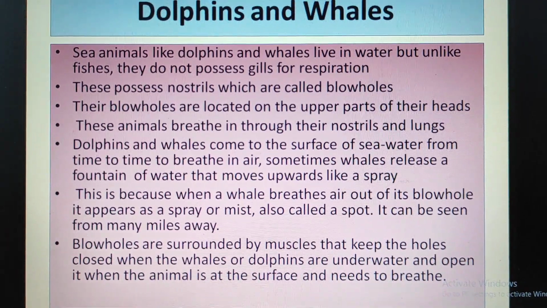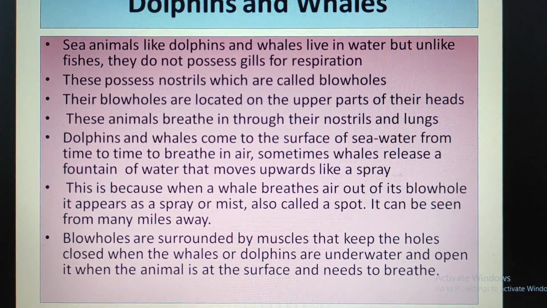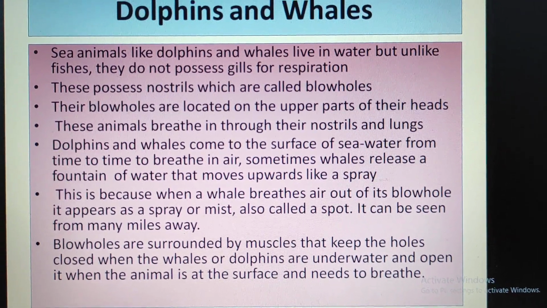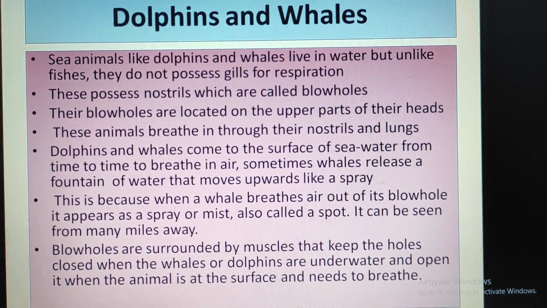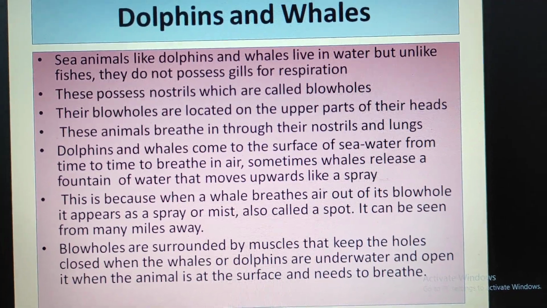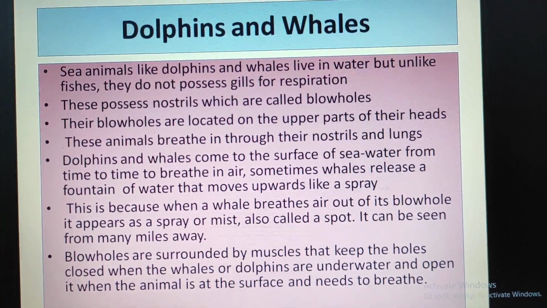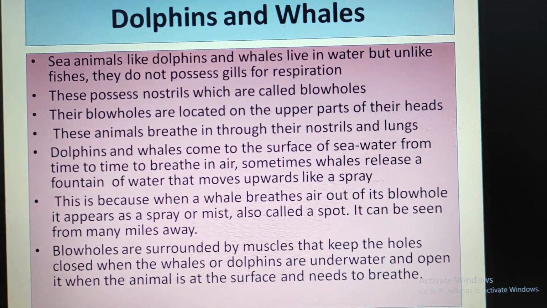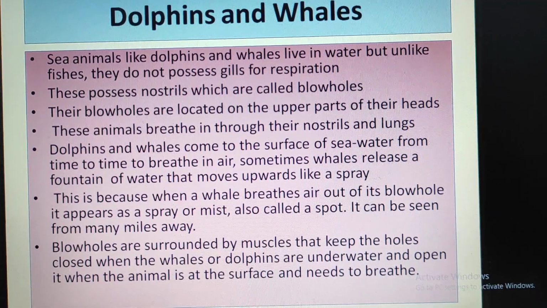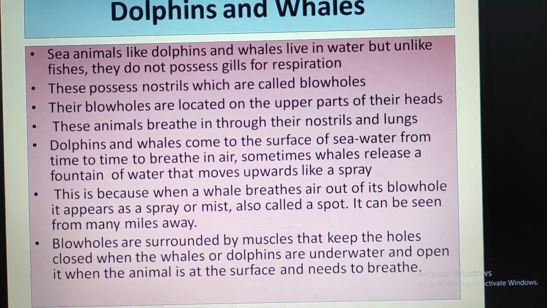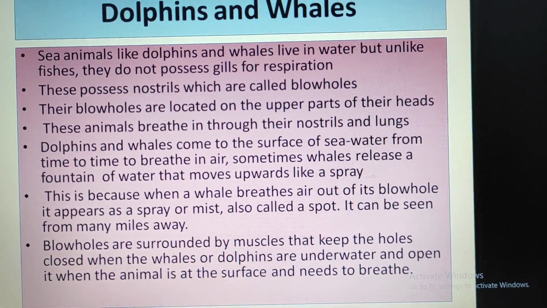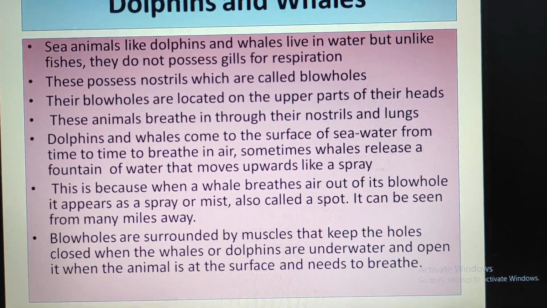Dolphins and whales. Sea animals like dolphins and whales live in water, but unlike fishes, they do not possess gills for respiration. They possess nostrils, which are called blowholes. Their blowholes are located on the upper part of their heads. These animals breathe in through their nostrils and lungs. Dolphins and whales come to the surface of sea water from time to time to breathe in air.